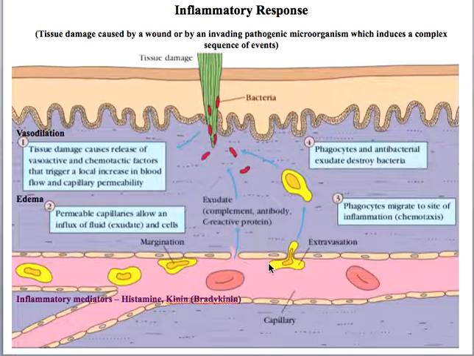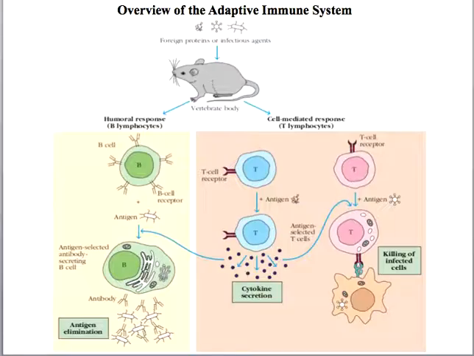These phagocytes reach the site of infection due to the chemokine gradient. They can sense the presence of chemokine and then they can reach the site. This process is called chemotaxis. So far we talked about the innate immune system. Now let us talk about the adaptive immune system.